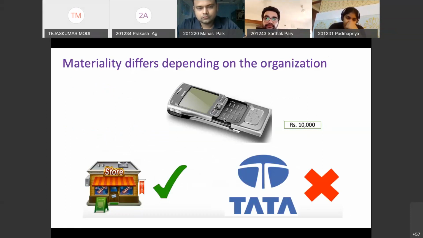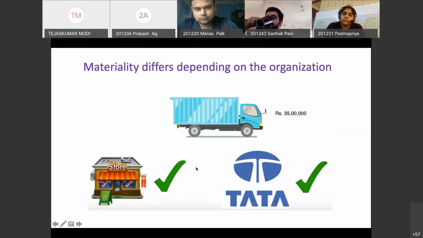You get my point? Depending upon the business and organization, the items and the expenses on assets become material or immaterial. When Tata is buying a mobile phone, I'm not saying it is not important. I'm just saying that it is immaterial for decision making. But for the store, of course, it is important, because they have to record this as an asset. Similarly, a truck worth 35 lakh is material for both. So this is what it is.